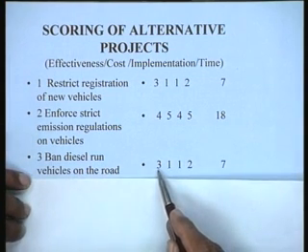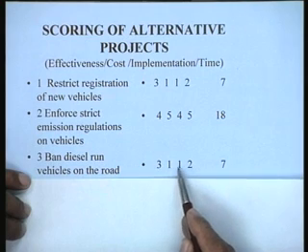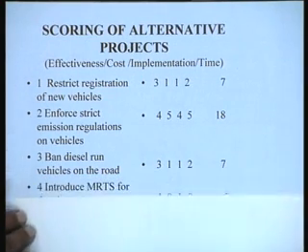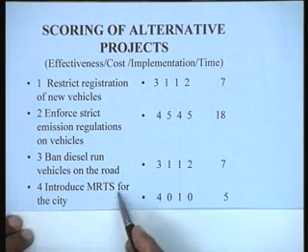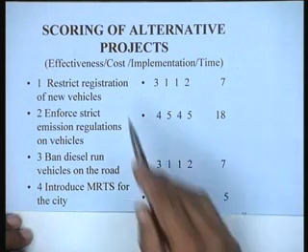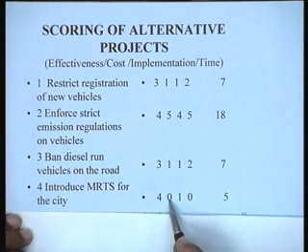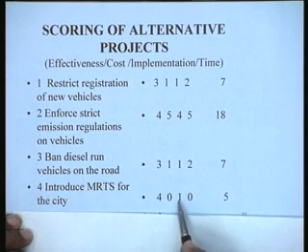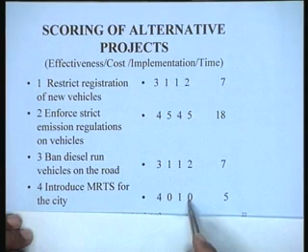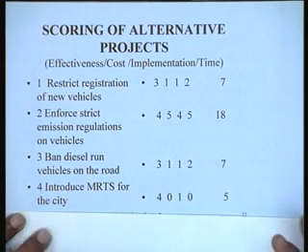It may be effective, but it's very difficult, costly and difficult to implement, and the time is fairly high, so this is 7. And yes, a mass rapid transport system could be very effective, so we have given 4 marks there. But cost and implementation, we feel that it's very poor. Probably the government will not be able to implement this kind of a system, so we have given it 0 here and 1 as far as implementation difficulties are concerned, and time is going to be very large, so we give 0 here. Or you could give 1, I mean whatever you feel is appropriate.